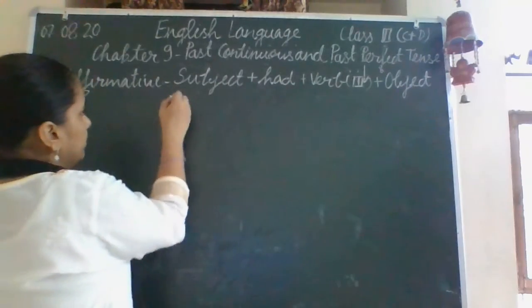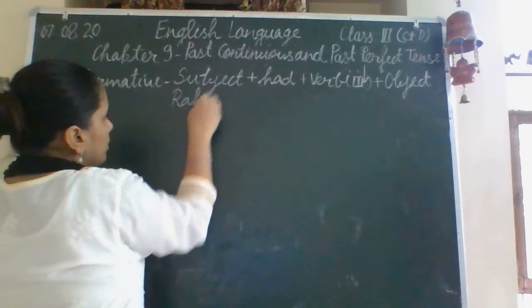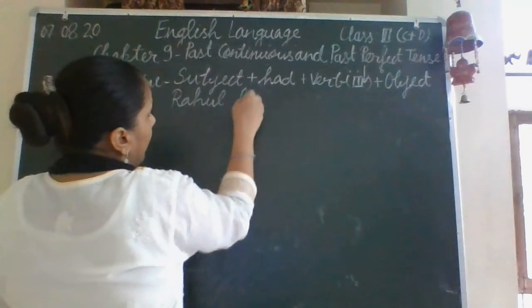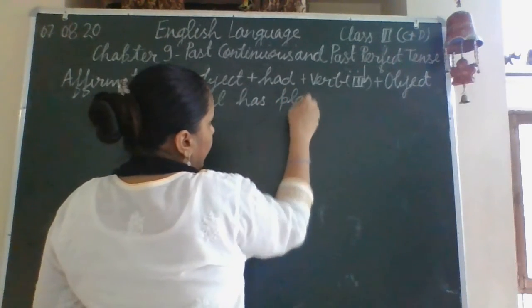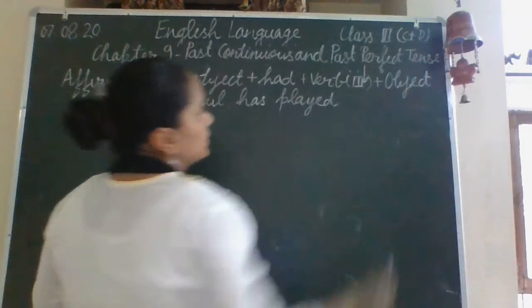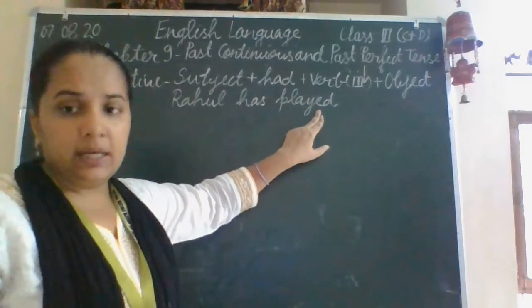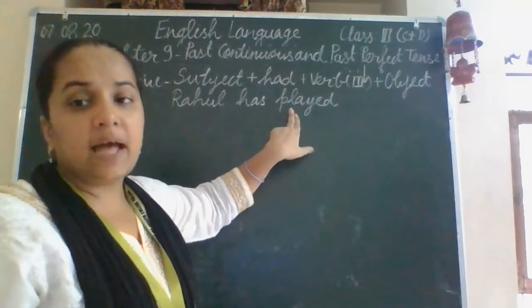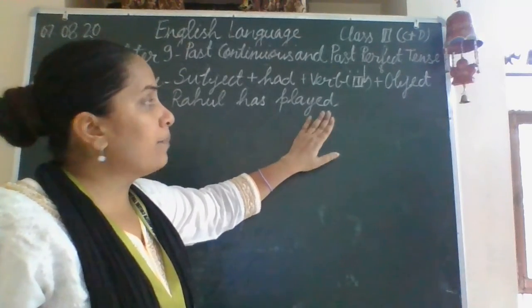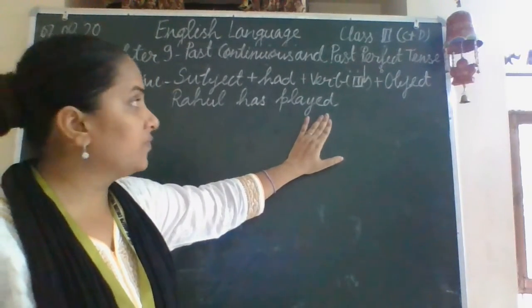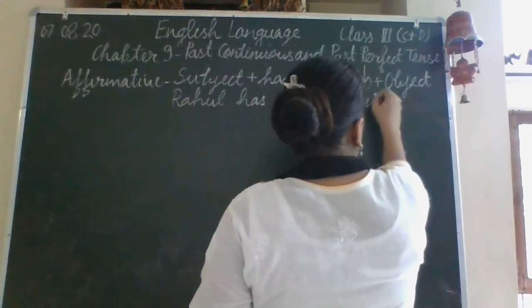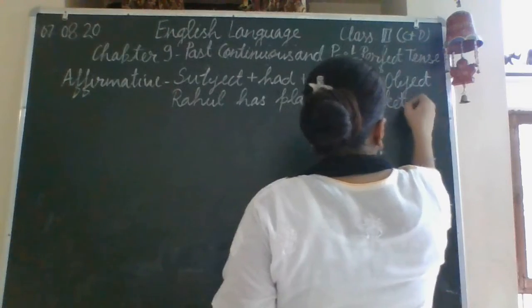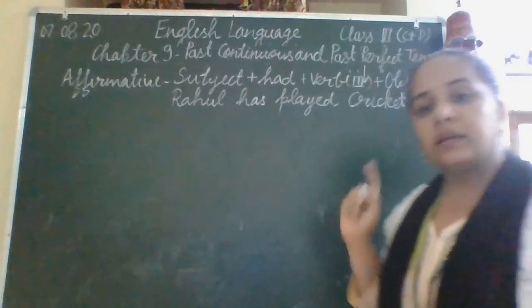So the structure of the sentence would be: Rahul had, the third form of play, played. We just have to put ed with the play and that will give you the past and past participle form of the verb play. Played cricket. But as we have discussed earlier, it is not possible